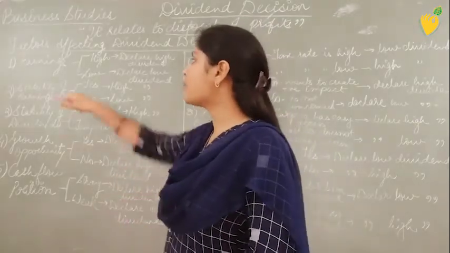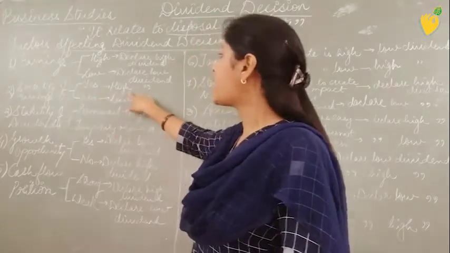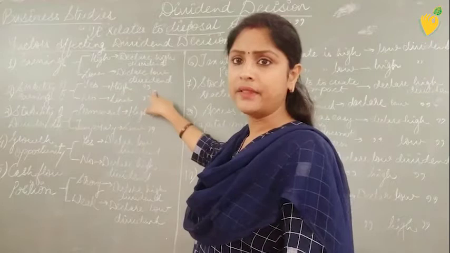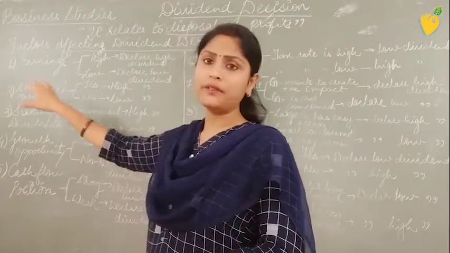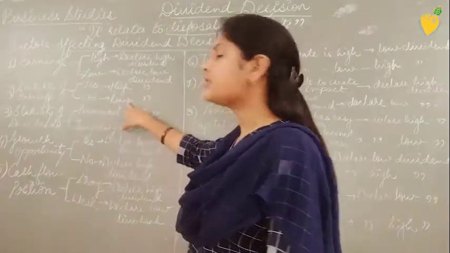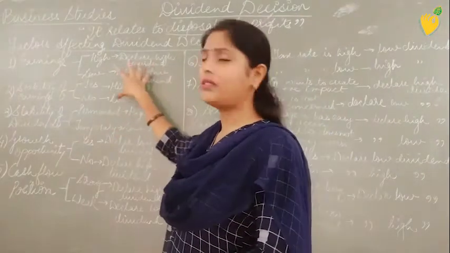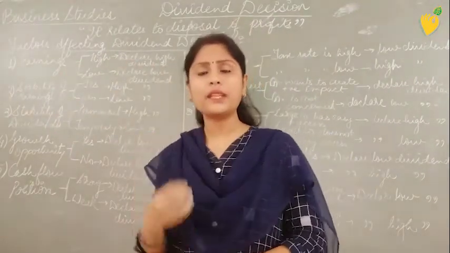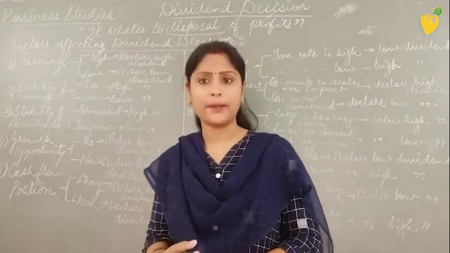In that case, when the stability of the earnings is really high, the company again declares higher dividends. And when there is no stability in the earnings, the company will again declare low dividend. That is very easy to understand: the company can give the dividend only when it has a sufficient amount in its hand.